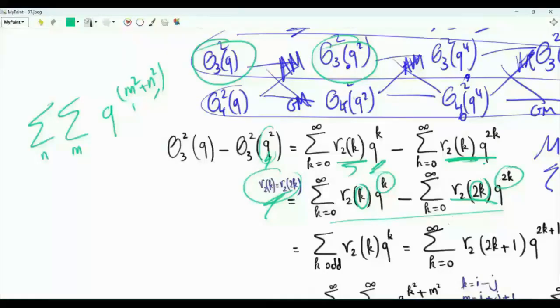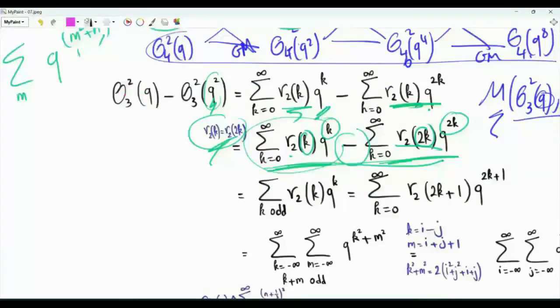Here we have 2k and 2k. This summation simply includes the even index terms in this summation. If we compute this difference, we end up with this summation, but over the odd k. And it is better to have an index, let's say v, from 0 to infinity, but we replace this k here and k there by 2v plus 1, and then q to the power 2v plus 1.